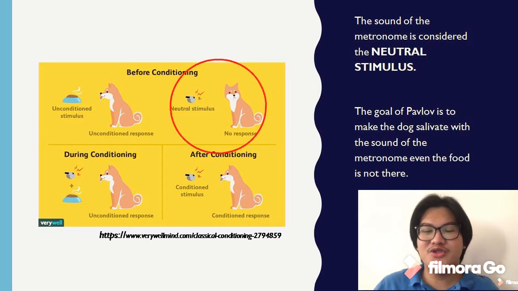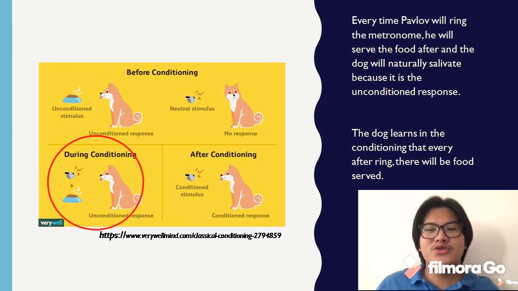Here comes the phase of during conditioning. During the conditioning, both the unconditioned stimulus and the neutral stimulus are paired, and this creates the unconditioned response. So whenever the whistle or the bell is rung, the food is presented afterward. And when the dog sees the food, the dog will naturally salivate. In this case, the dog will be continually conditioned. So what will happen is that the dog will naturally salivate at the sound of the bell because it expects food afterward, even if the food is not presented after the ringing of the bell.